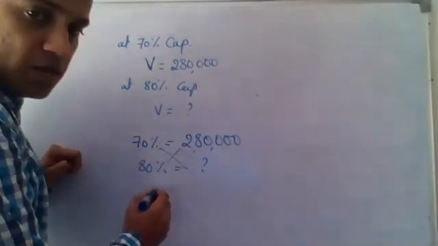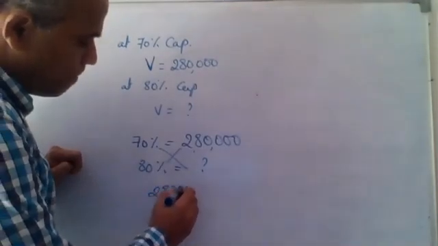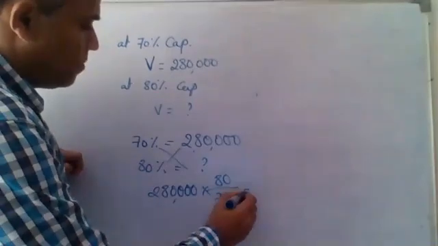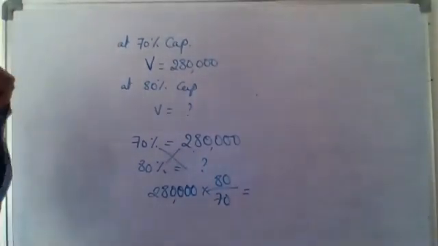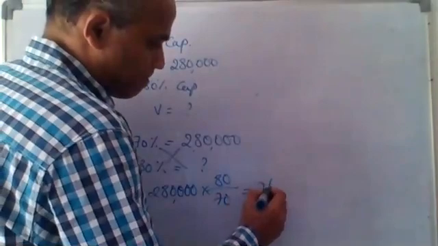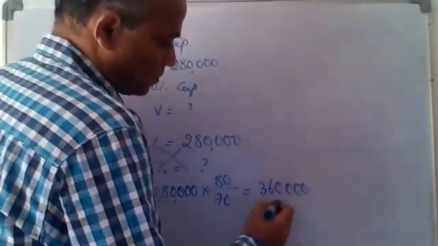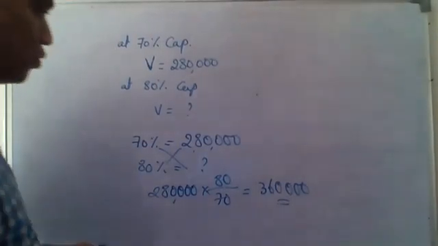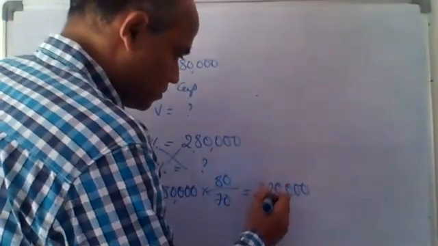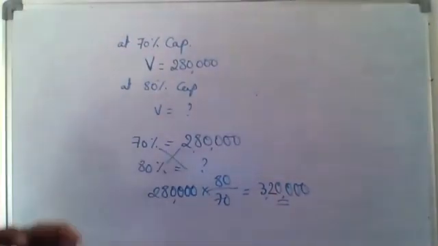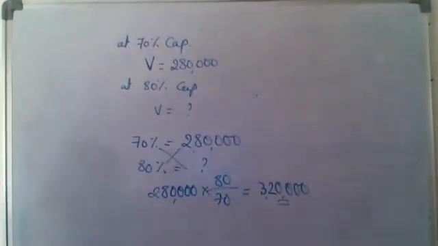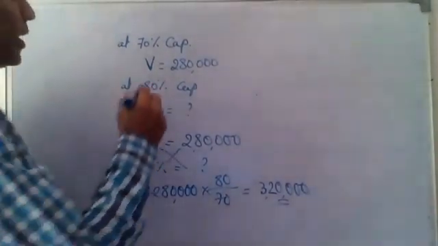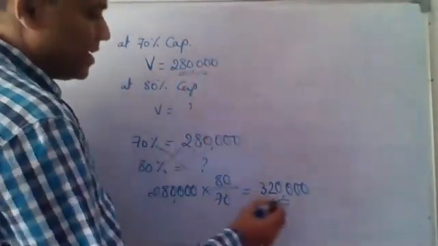So this gives me 2,80,000 into 80 by 70. 7 4s, 4 8s, 32. It should be 3,20,000. All right. So 3,20,000 is the answer. So can you say the variable cost was and is same?